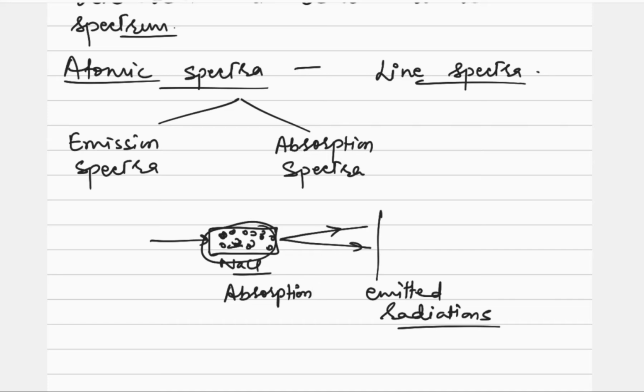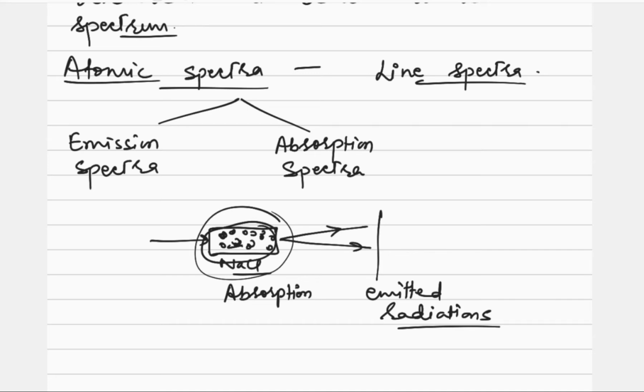So how do we define emission spectrum? When radiations are emitted by a substance, it may be the salt of an element or a sample of an element, which has already absorbed the energy, and those emitted radiations are observed on the screen, that is called emission spectrum.